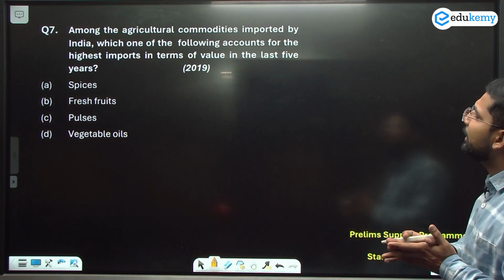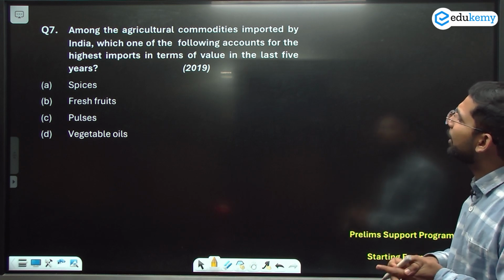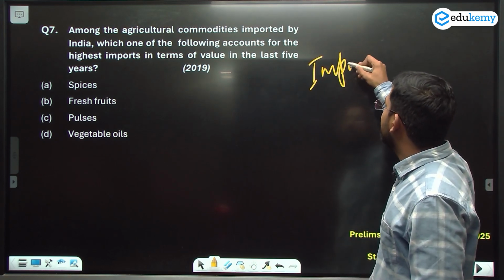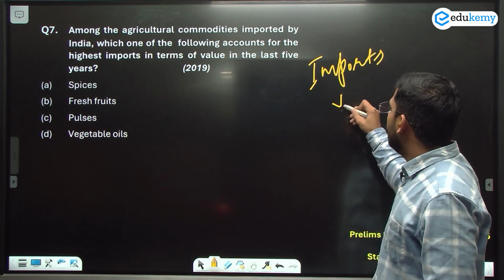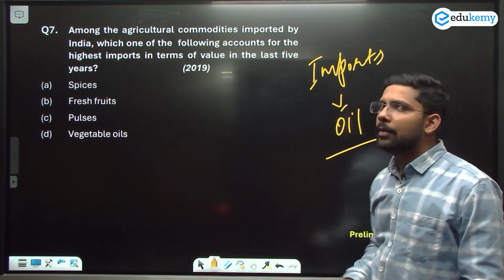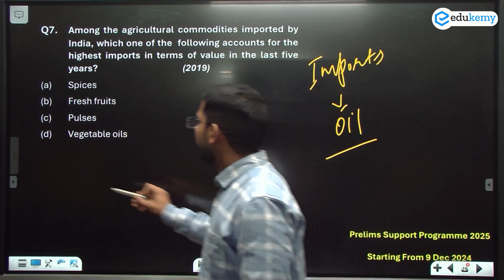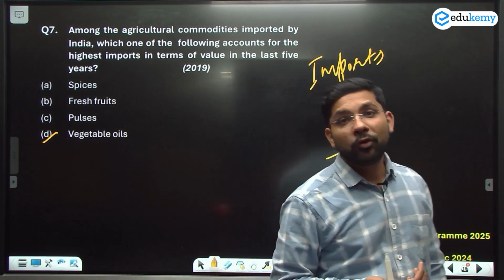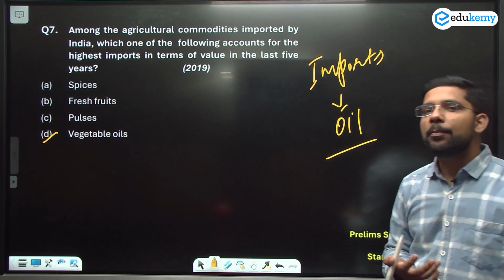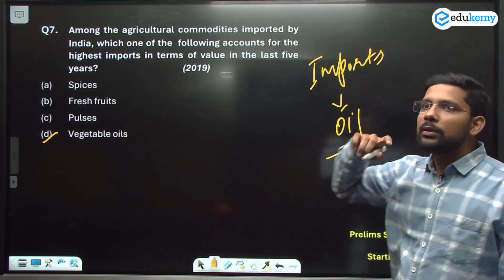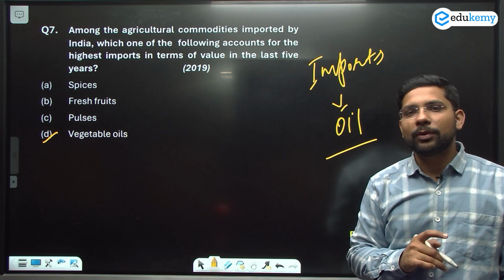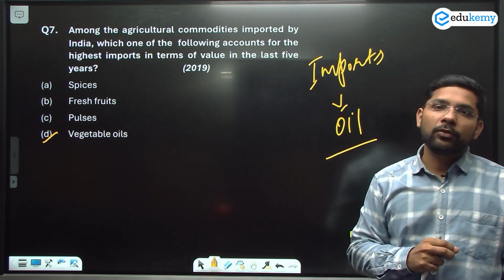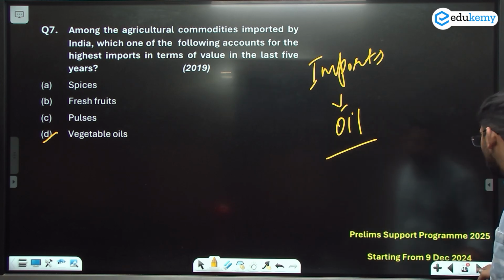अमंग द एग्रीकल्चर कमोडिटी इंपोर्टेड बाय द इंडिया व्हिच ऑफ द फॉलोइंग अकाउंट्स फॉर द हाईएस्ट इंपोर्ट्स. इन द लास्ट 5 years हम देख सकते हैं कि हाईएस्ट इंपोर्ट्स जो एग्रीकल्चर कमोडिटी में है वो स्पेसिफिकली ऑयल है. Oil is the largest imported one. So we can say the vegetable oils which we are importing heavily. क्योंकि the consumption of the vegetable oil is very high in India and we are importing that. The national mission on the oil production was started by the government earlier to decrease the dependency for the oil imports. तो इसीलिए वो यूज हुआ. Now let's come to the next question.